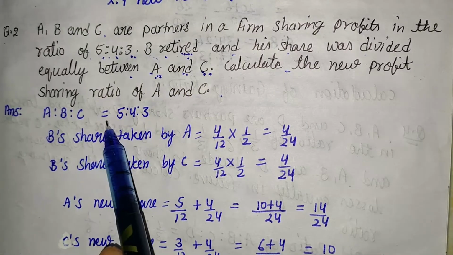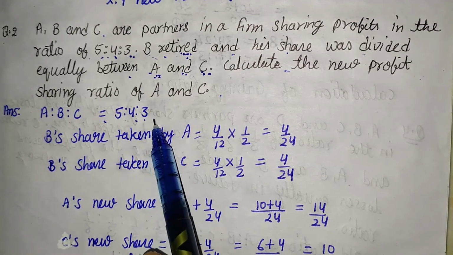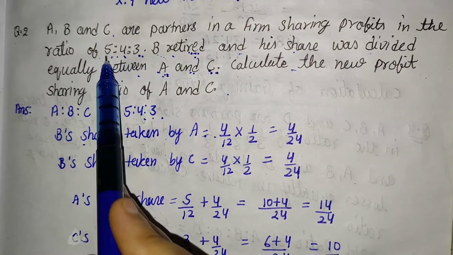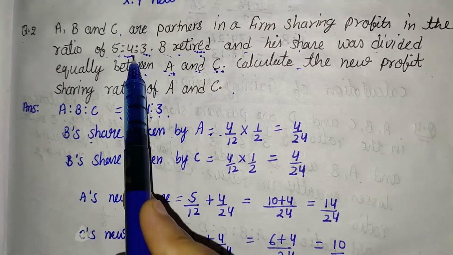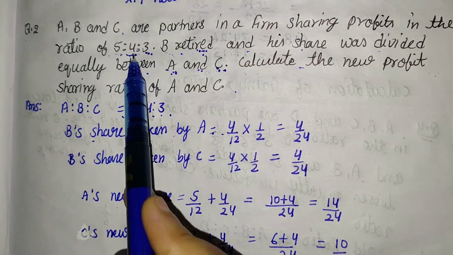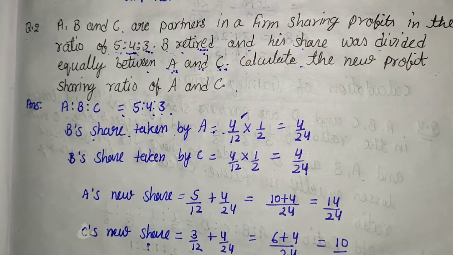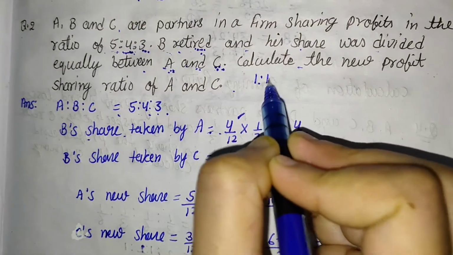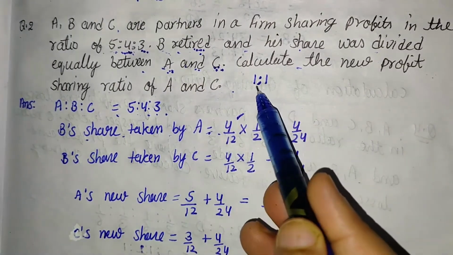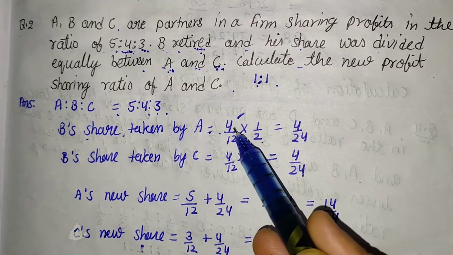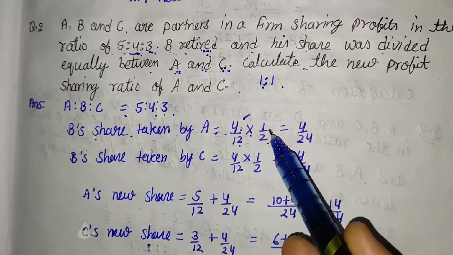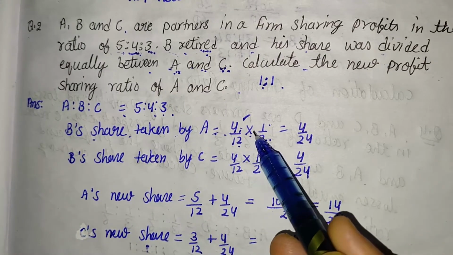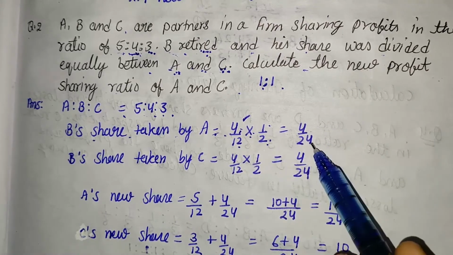Here the old ratio of A, B, C is 5:4:3. B's share is taken by A and C. What is B's share? In 5:4:3, B's share is 4 and the total is 12, so 4 upon 12. A and C take it equally. It means there are two partners, that is 1:1, because they take their share equally, and the total is 2. So B's share of 4 upon 12 is taken equally, that is 1 upon 2, and A's gain is 4 multiplied by 1, that is 4, and 12 multiplied by 2, that is 24.